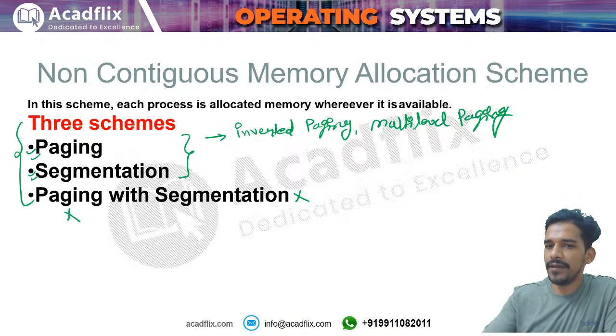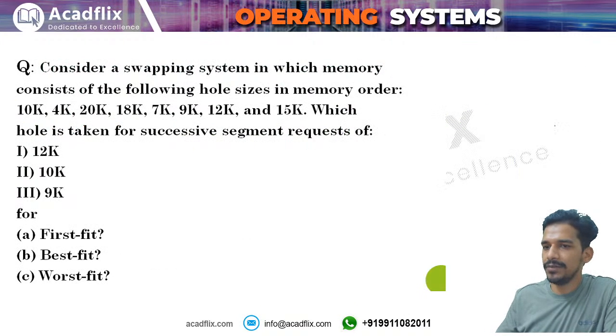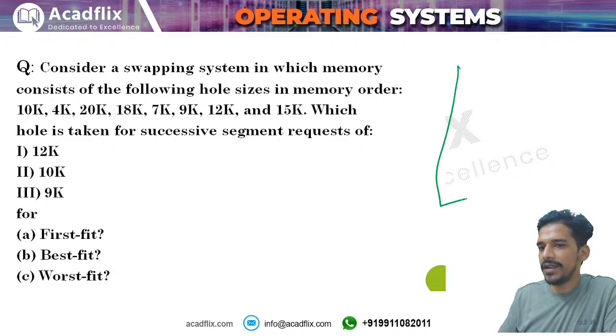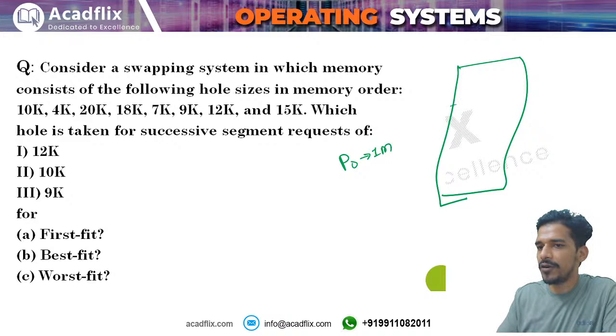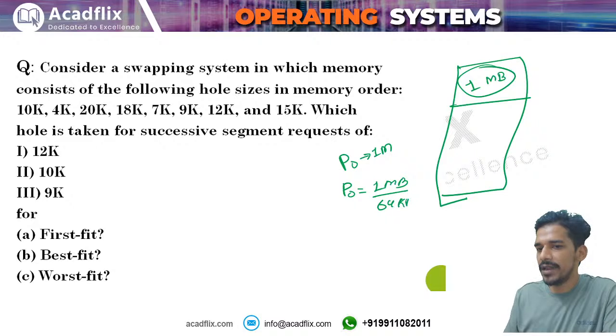For example, when we were talking about the contiguous allocation scheme, in this we are saying that if a process demands 1 megabyte, you have to allocate 1 megabyte contiguously. Okay, contiguously मतलब एक साथ आपको देना पड़ेगा पूरा 1 megabyte. According to the non-contiguous technique, what you can do is you can divide this process into different sizes of partitions, and then you can allocate the partitions in different places.